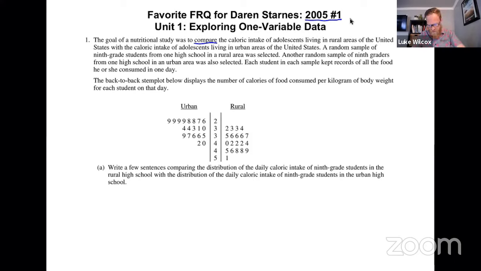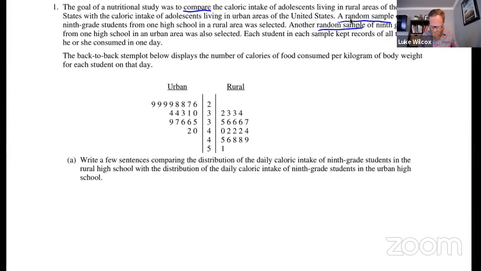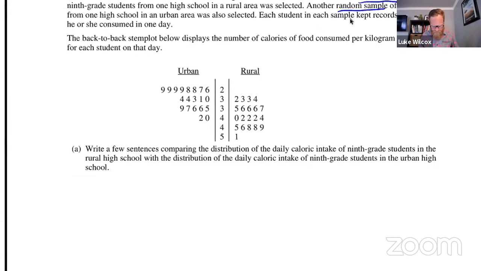A random sample, this is good, of 9th grade students from 1 high school in a rural area were selected. Another random sample of 9th graders from 1 high school in an urban area was also selected. Each student in each sample kept records of all the food he or she consumed in 1 day. The back-to-back Stemplot below displays the number of calories of food consumed per kilogram of body weight for each student. Okay, so we've got this back-to-back Stemplot here.